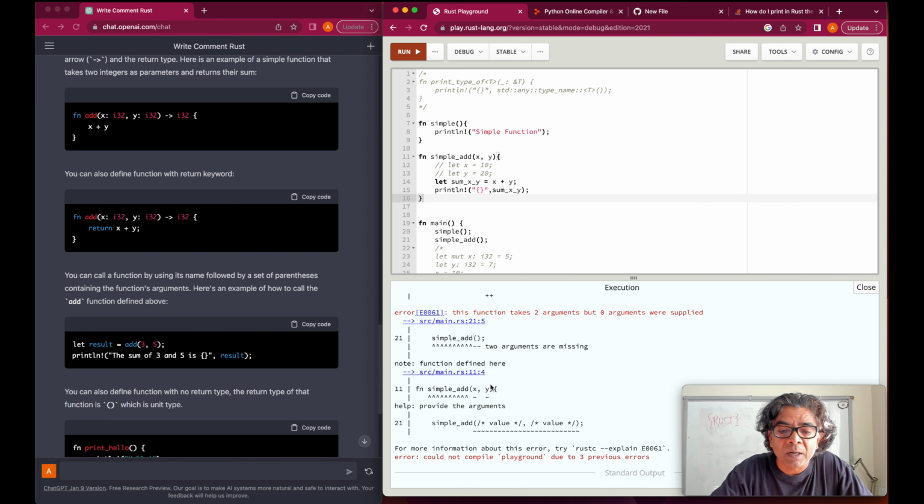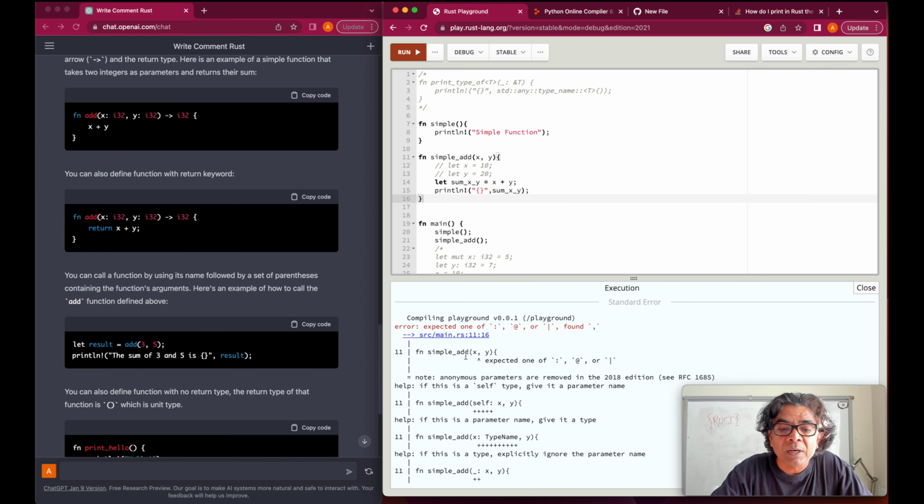Now you see that there is some error. First, wherever this simple add is called, we have to define the type, because here it says that there is an error, expected colon, found comma. It means we need to define the type. So we could say x is i32 and y is also i32.